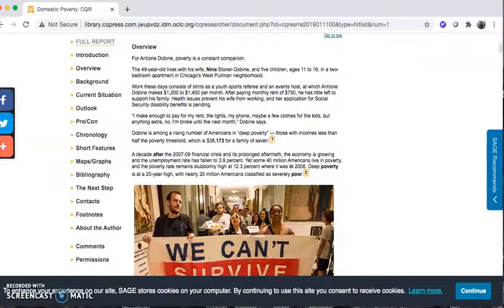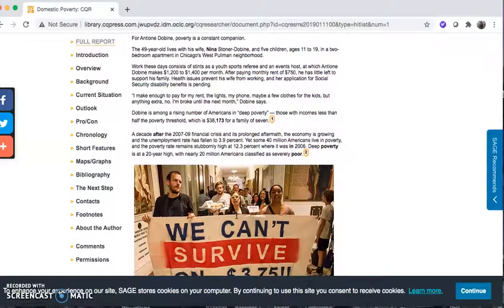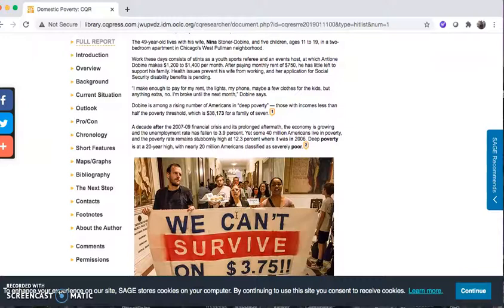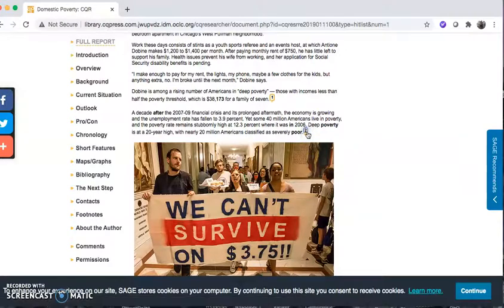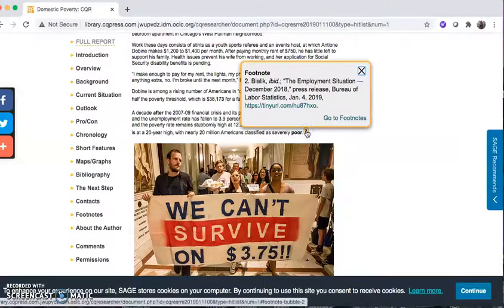And I want to point out one of my absolute favorite features of CQ Researcher and why I consider this to be one of the best sources when you're just starting out in your research, and it's great for first year English, is right here. If you click on these little hyperlinks, it tells you exactly where the information came from, and it links directly to the source. So you can click on this tiny URL and it's going to take you directly to that PDF for that source.